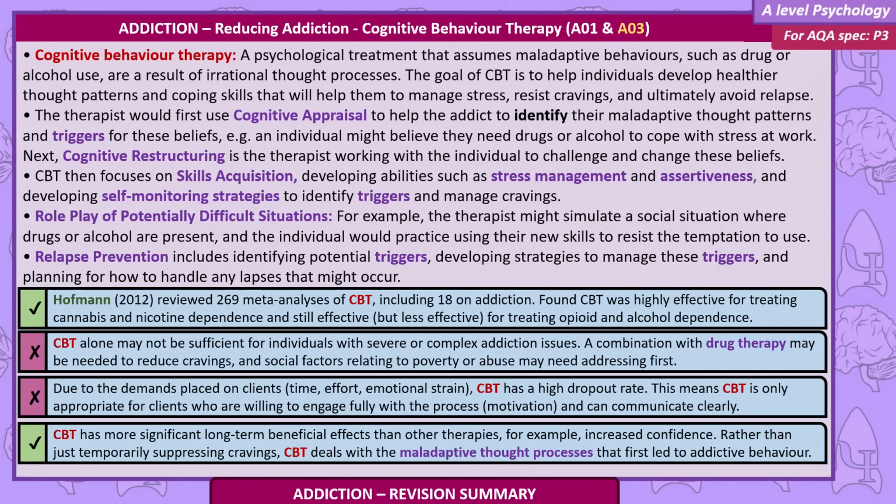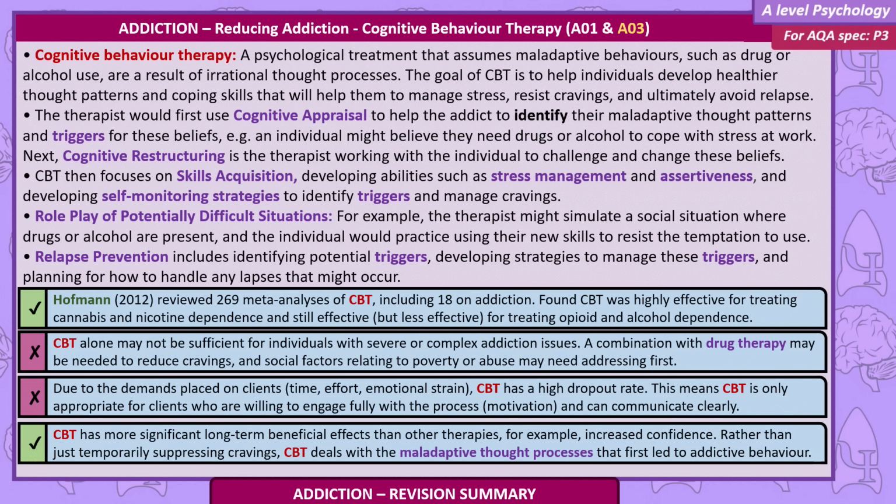The therapist would first use cognitive appraisal to help the addict identify their maladaptive thought patterns and triggers for those beliefs. For example, an individual might believe they need drugs or alcohol to cope with stress at work. Next, cognitive restructuring is the therapist working with the individual to challenge and change these beliefs.